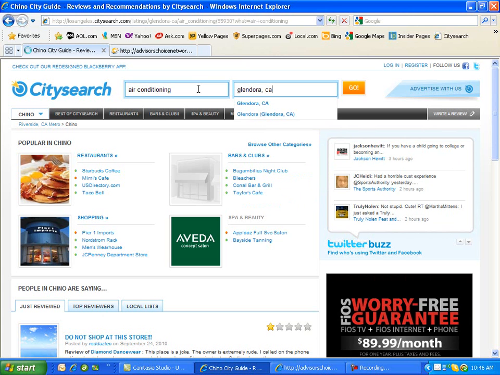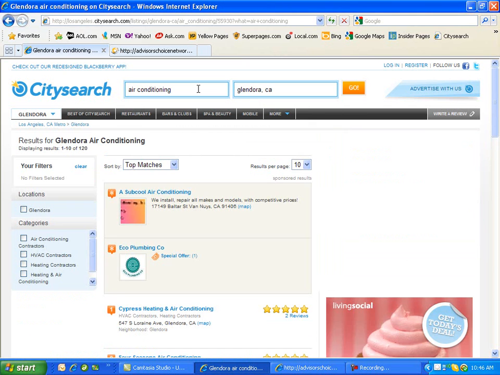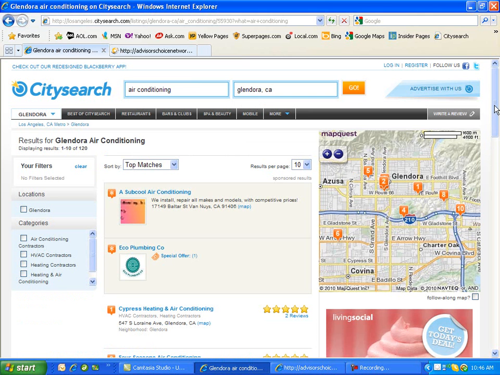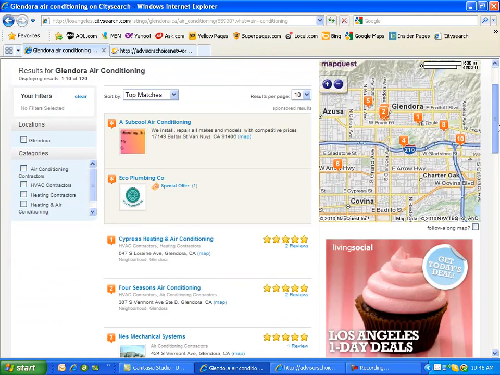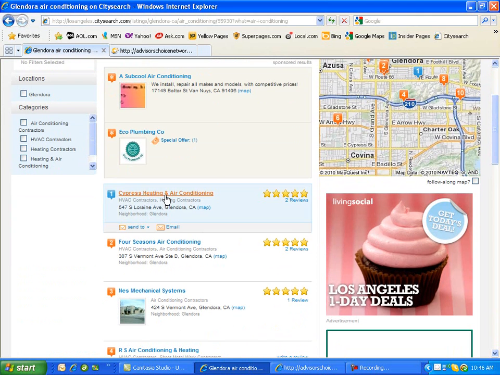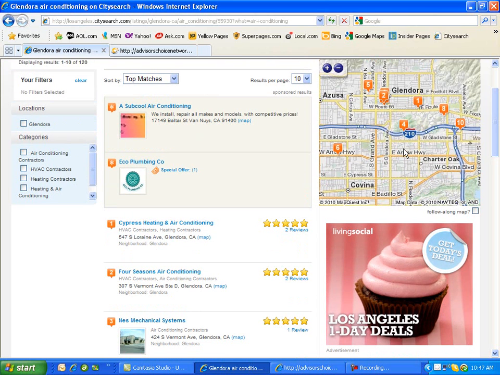Keep in mind that this company is called Cypress Heating and Air Conditioning. They have actually been put on the choiceads.com program for a 10-mile radius. So any city that I would have put in that's within the 10-mile radius of Glendora would have worked in the same fashion. As you can see here, a map produces in City Search, and then right here on the ranking, there's Cypress Heating and Air Conditioning. And this is our listing that has populated City Search because of what ChoiceAds does with all of its business listings. So if I were to click on here, I could find out more information about it. It also shows me on the map where it's located and so forth.